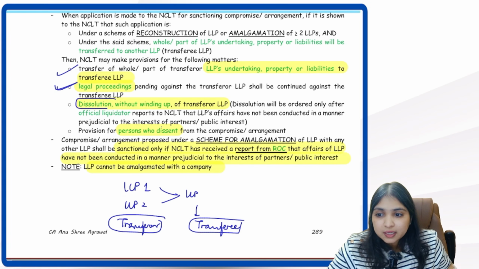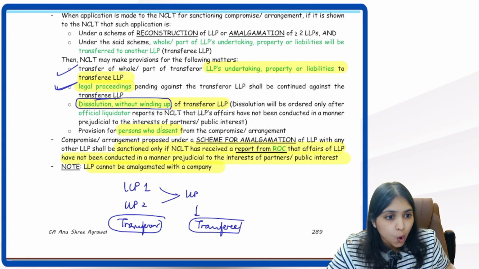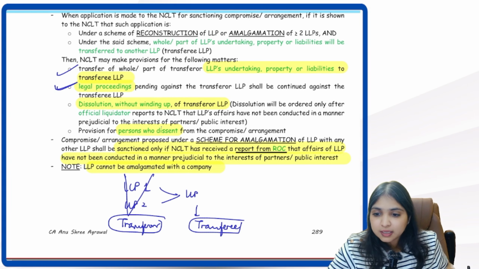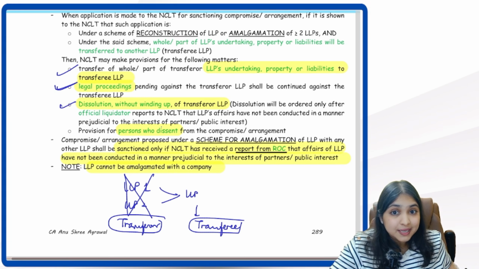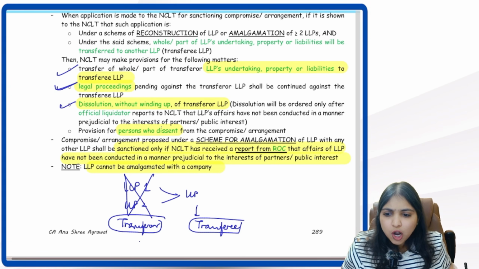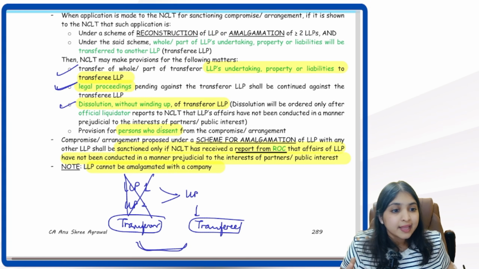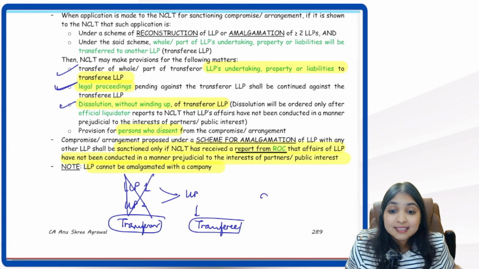Third point, what will happen to this old entity now? Old entity, dissolution without winding up will be ordered by the NCLT. So this transferor entity will come to an end. Then lastly, there will still be some persons who are not okay with this amalgamation. There will be some parties who are dissenting.